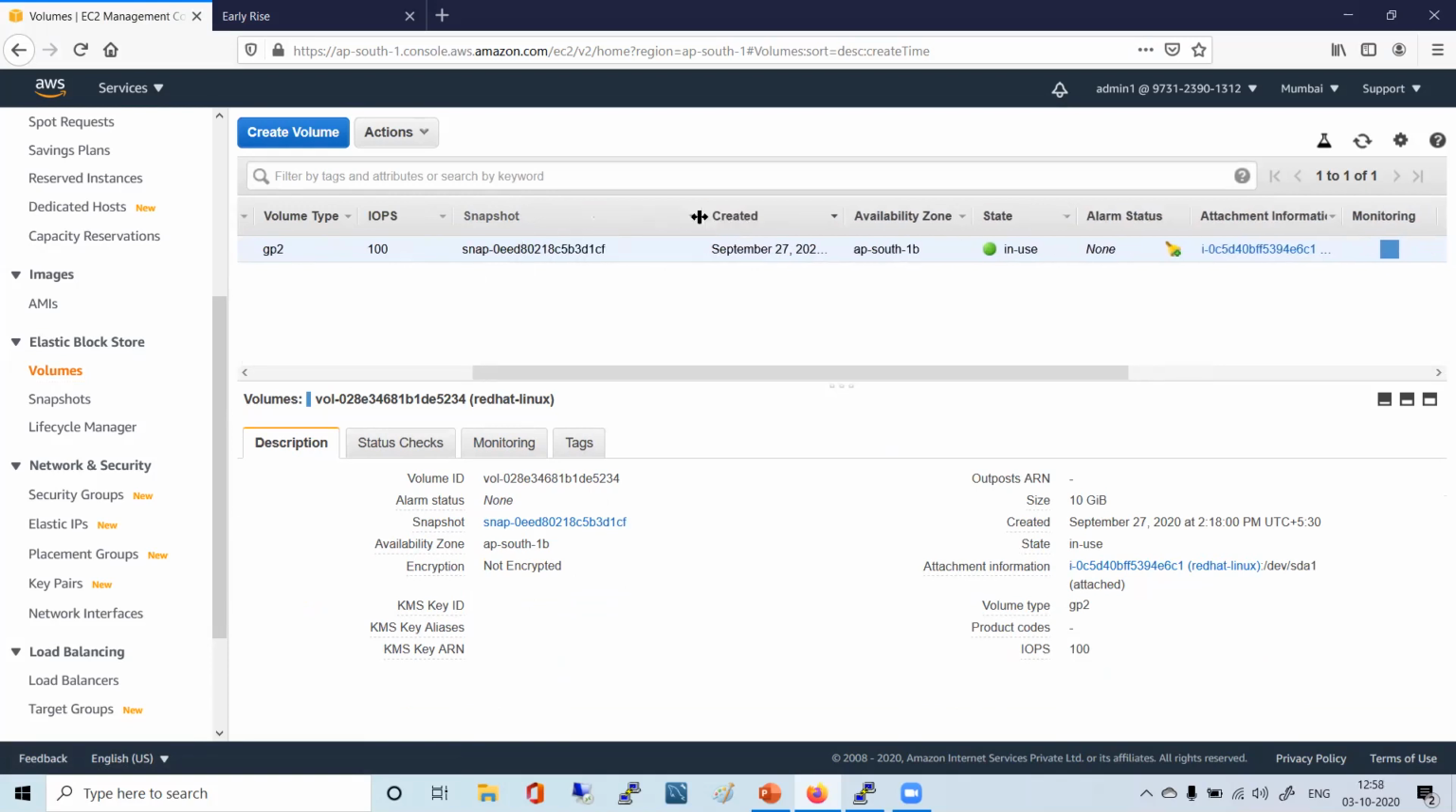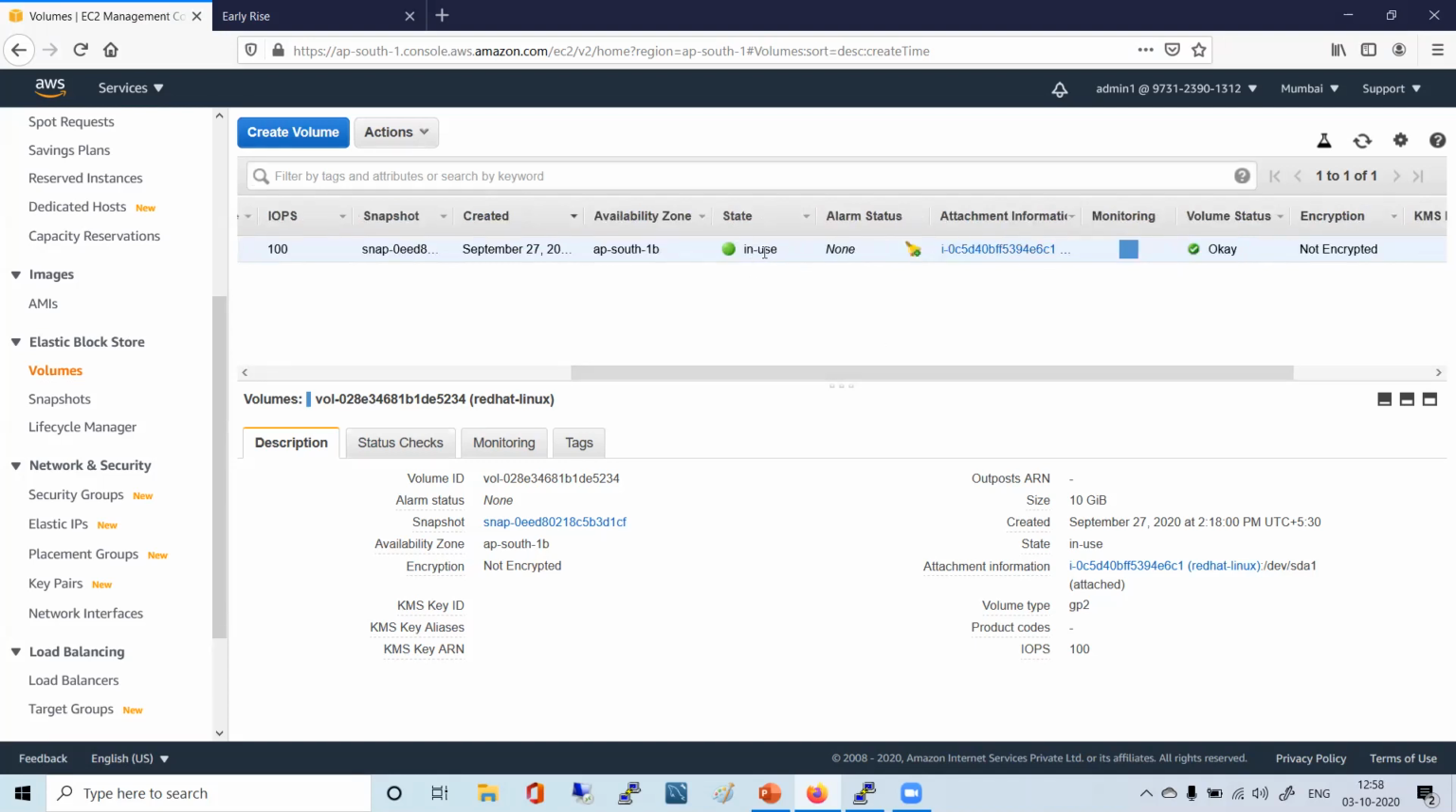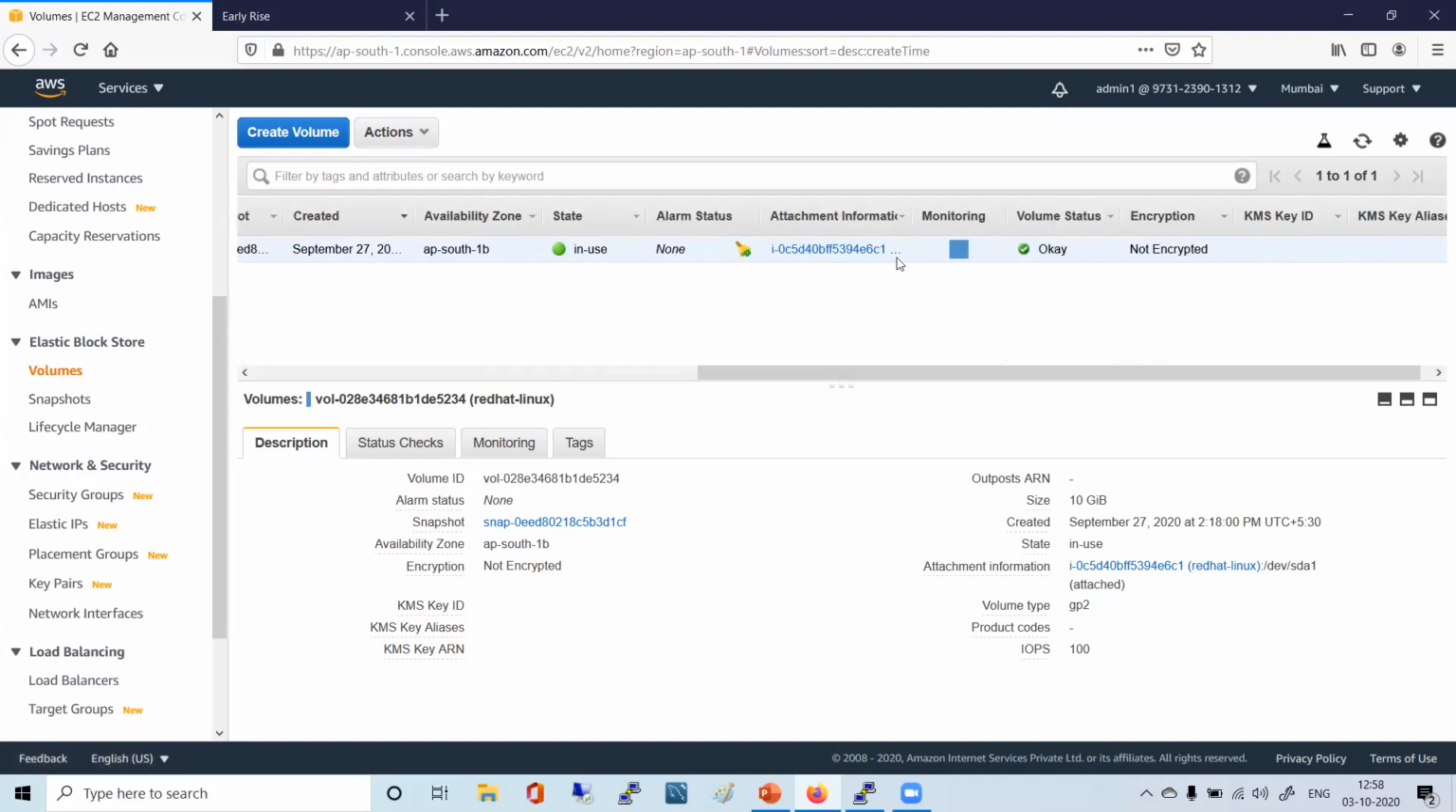You see, some snapshot number is mentioned. Created September 27th. When did we create? Last week, Sunday. Okay. So in the same region where we have our EC2 instance, in the same particular zone where our EC2 is running, and it says in use, right? Yeah. Attachment information is also there.